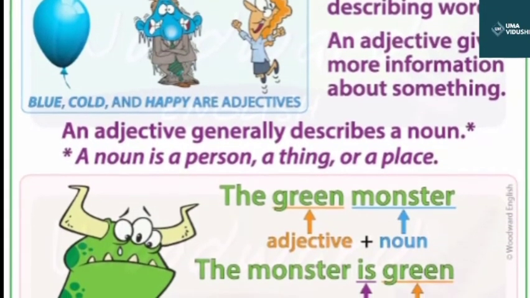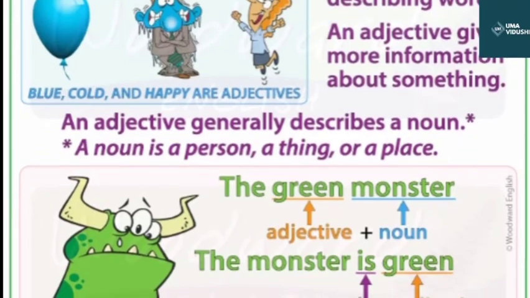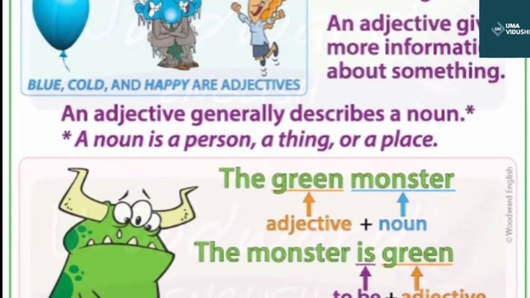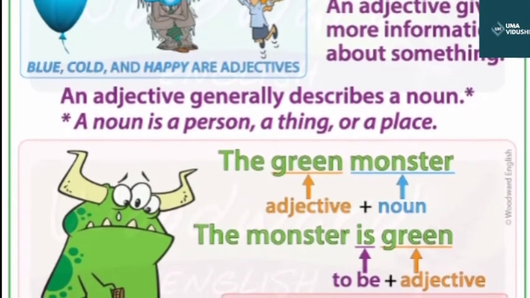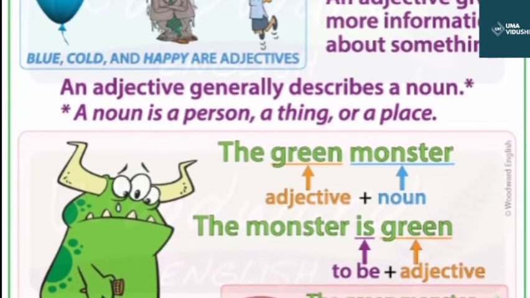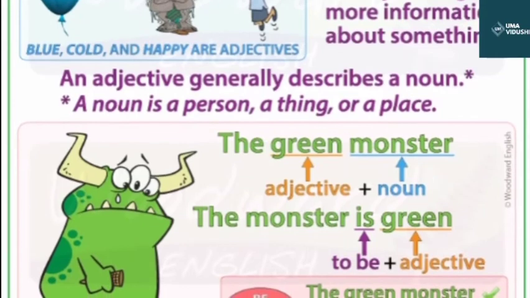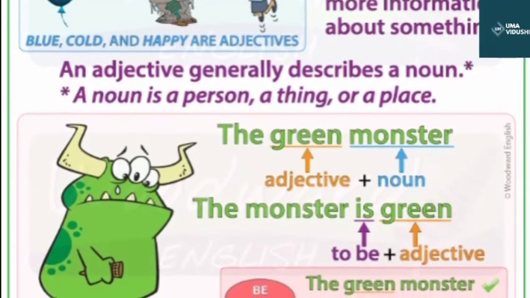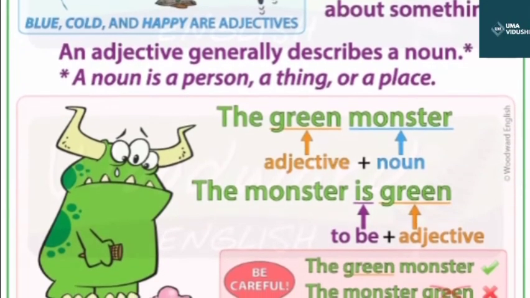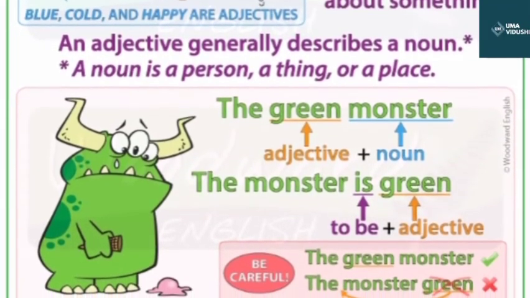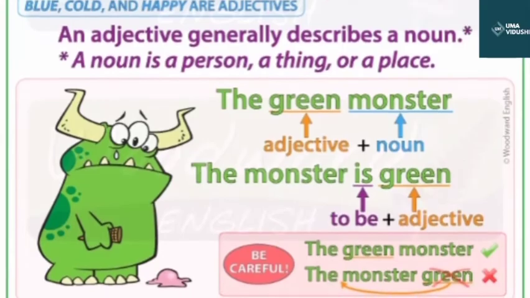Like, as you can see here, one example: the green monster. So the word green is an adjective which is describing the monster. You can also write this sentence like, the monster is green. So here in these two sentences you see that the word green is describing or adding extra to the word monster, and monster is a noun.